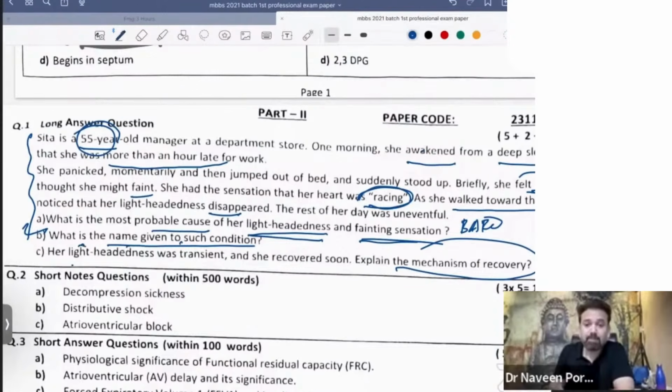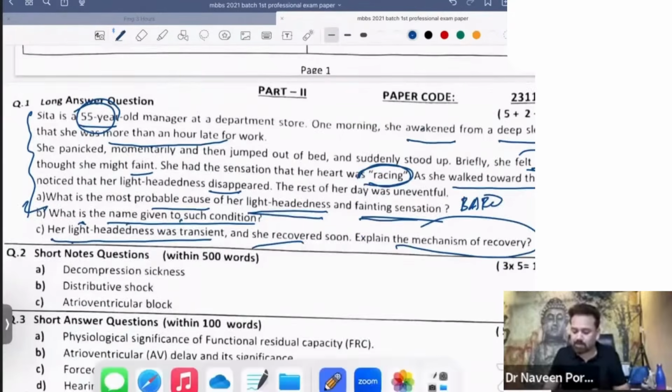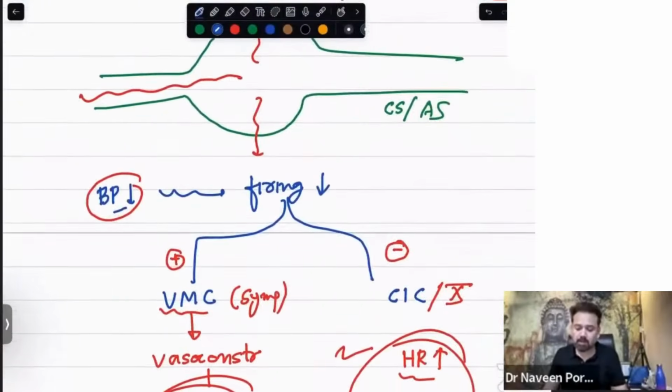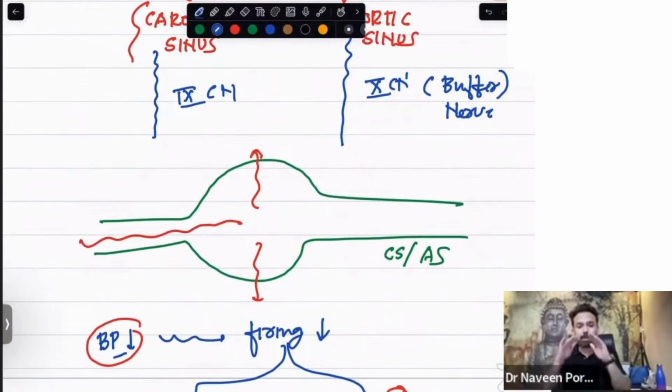Number two, what is the name given to such a condition? Postural hypotension. We discussed that. And the third, her lightheadedness was transient and she recovered, so what is the exact mechanism? When BP becomes less, firing becomes less, and they will stimulate the vasomotor center and inhibit the cardio-inhibitory center, causing vasoconstriction, increasing your blood pressure, and also causing tachycardia. That is why her heart was racing. So if you write like that conceptually, you will get full marks.